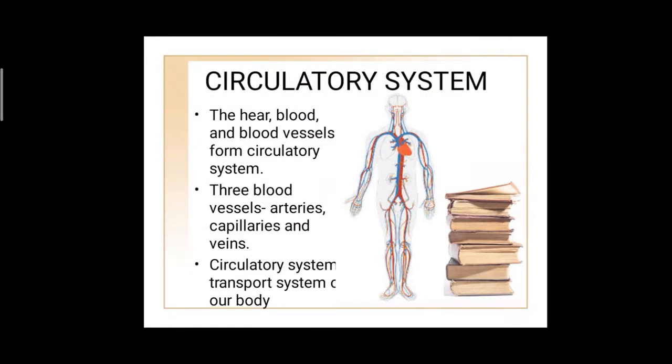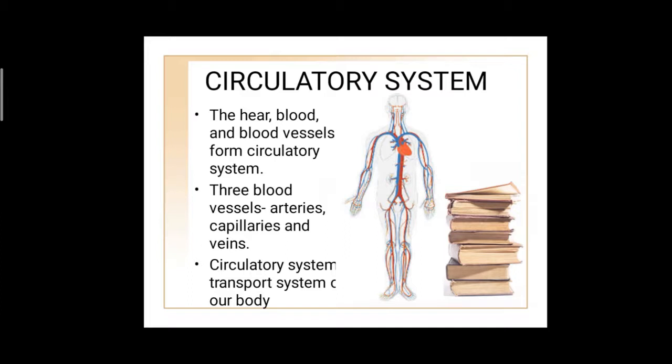The heart, blood and blood vessels. Blood vessels mean arteries and veins. Can you see the veins? Yes. When you are given a drip, they inject a needle inside our vein. You can see the veins in your hand and in your leg. So these together form the circulatory system.